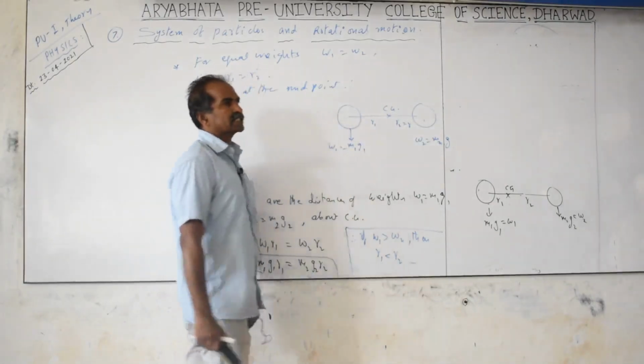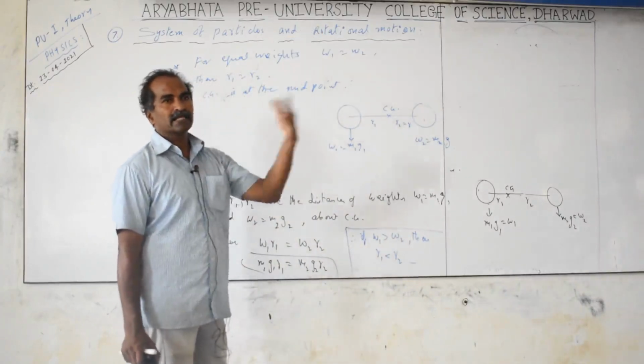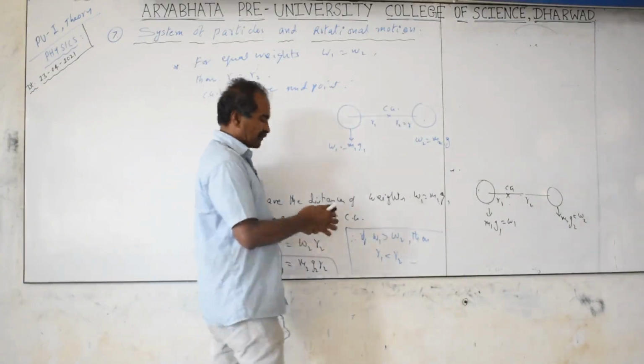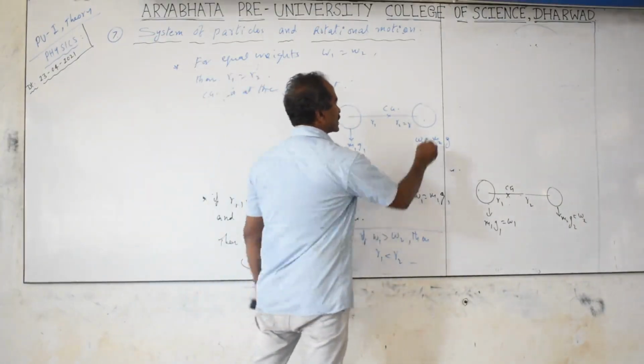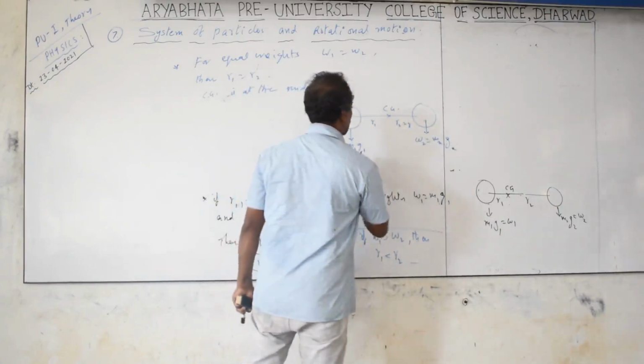So g is not constant at the surface, it changes from place to place. It is less at the top of the hills, at the poles its value is high, and at the equator the value is less. So the value is different at different places. These large objects are called extended objects. For such cases, g1 is not equal to g2, and W1 is not equal to W2.